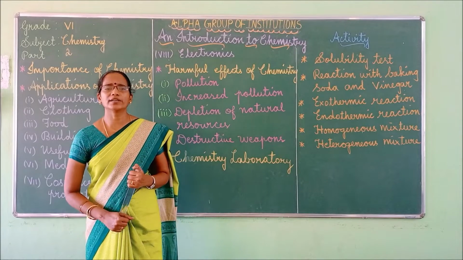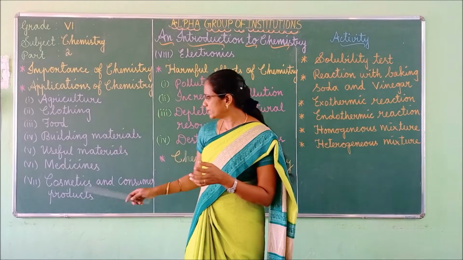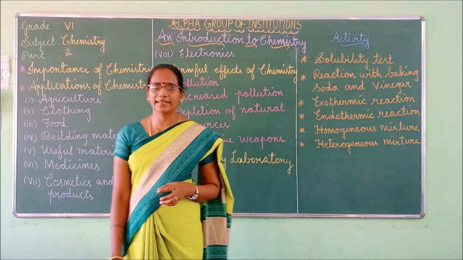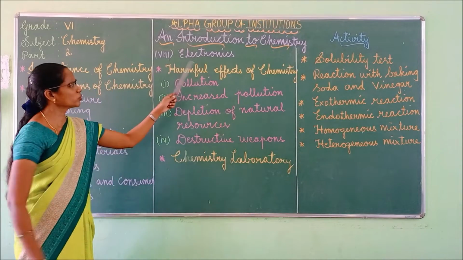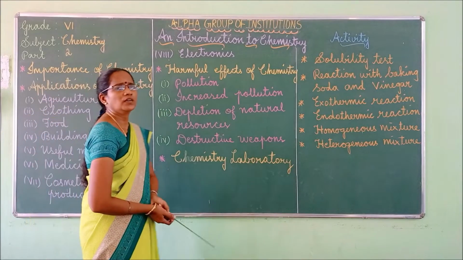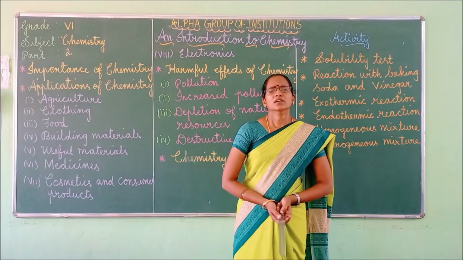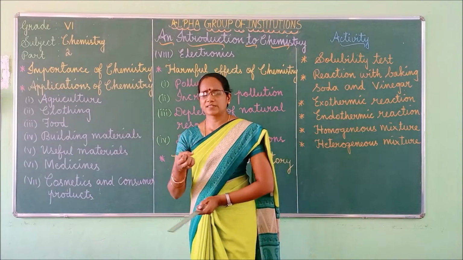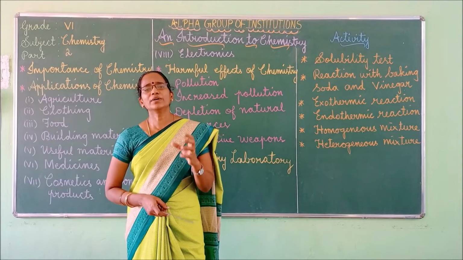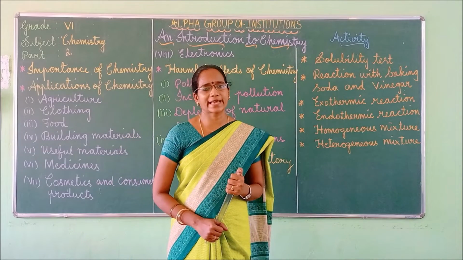Then talcum powder is made from a mineral that is called talc. All these things are made of chemical substances only, right? Next one is electronics. The application of chemistry makes some of the metalloids. Metalloids means elements which exhibit metallic character as well as non-metallic character.